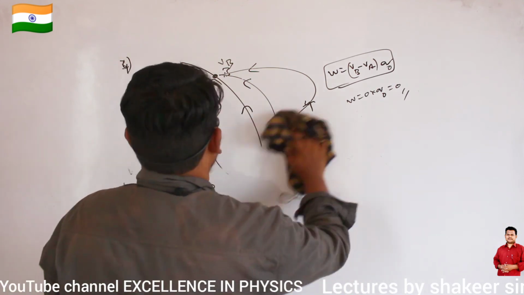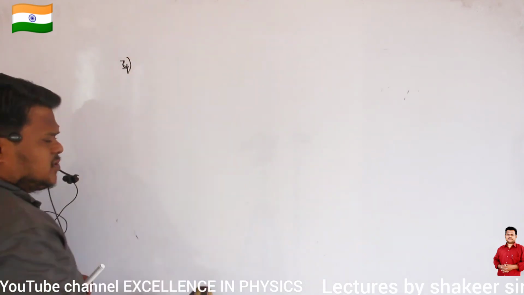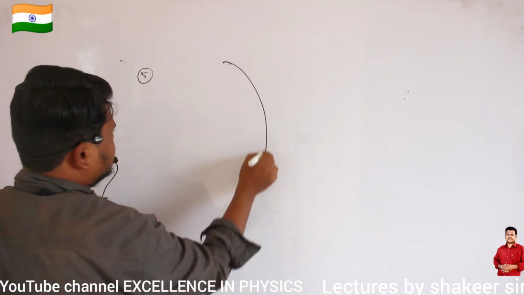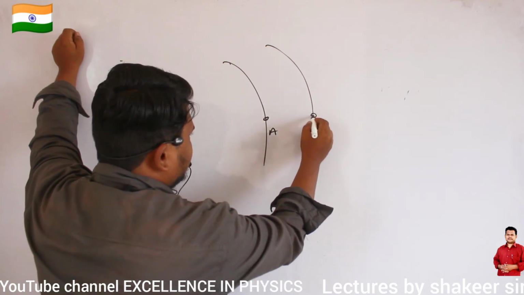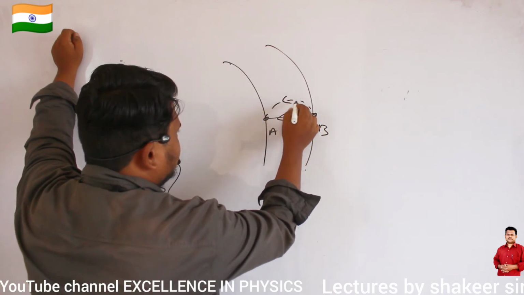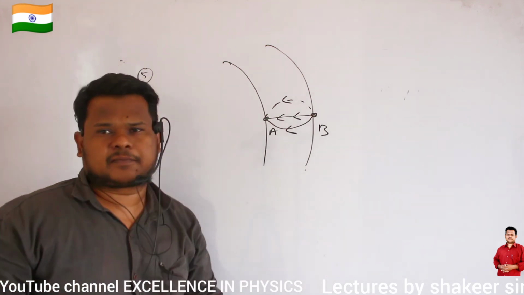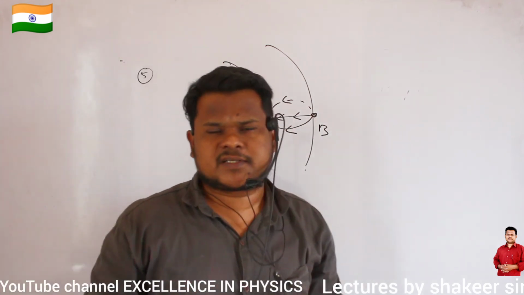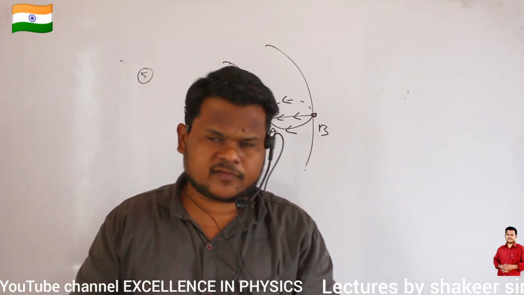Similarly, now we can study the fifth point. What is the fifth point? If I want to move a test charge from one equipotential surface to another equipotential surface, consider this is point A and this is point B. I want to move a test charge from here to here, whatever may be the direction again. If I want to move like this or like this, whatever it may be, in this condition definitely work will be done. Are you able to understand? What is the reason? Because between one equipotential surface and another equipotential surface, definitely there will be some potential difference. If there is a potential difference, definitely work will be done.